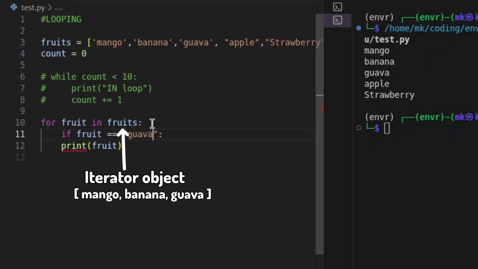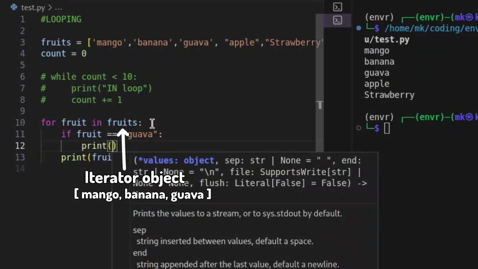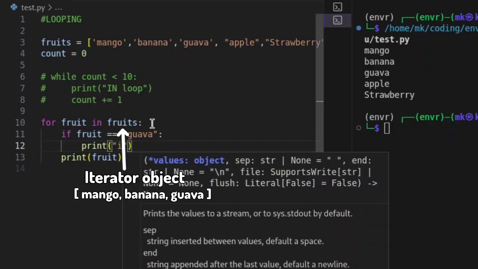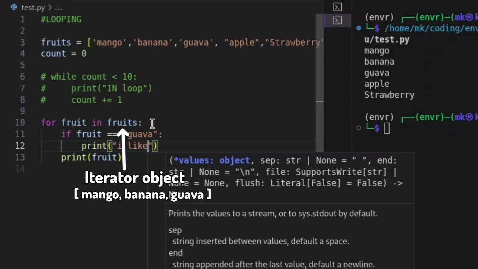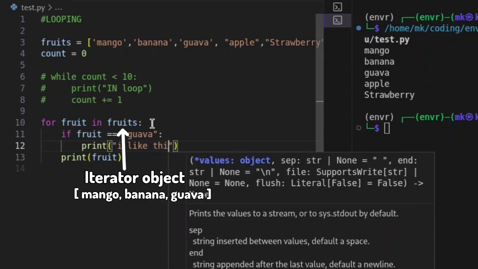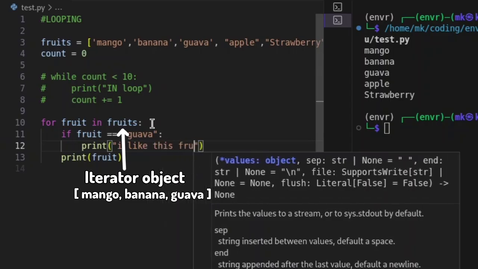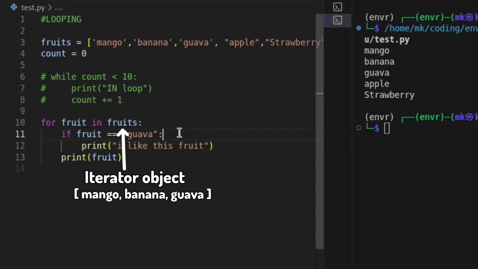Guava. Then what do you want it to do? Let's say we just say I like it. Just print I like this fruit. So we go over through them.